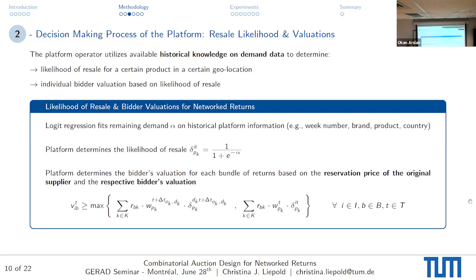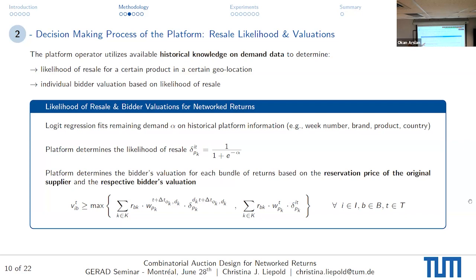So without going into much detail, we basically have a lot of historical platform information and use a logistic regression to fit the remaining demand alpha on information such as the week number, the brand, the product, as well as the country in which it was sold. So right now we're looking at country granularity. We can also go down to city level, but that would be an extension to the study.